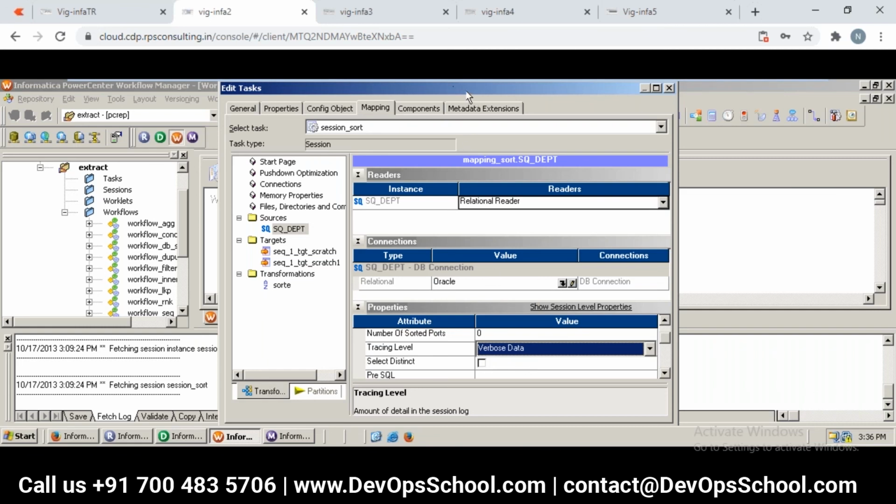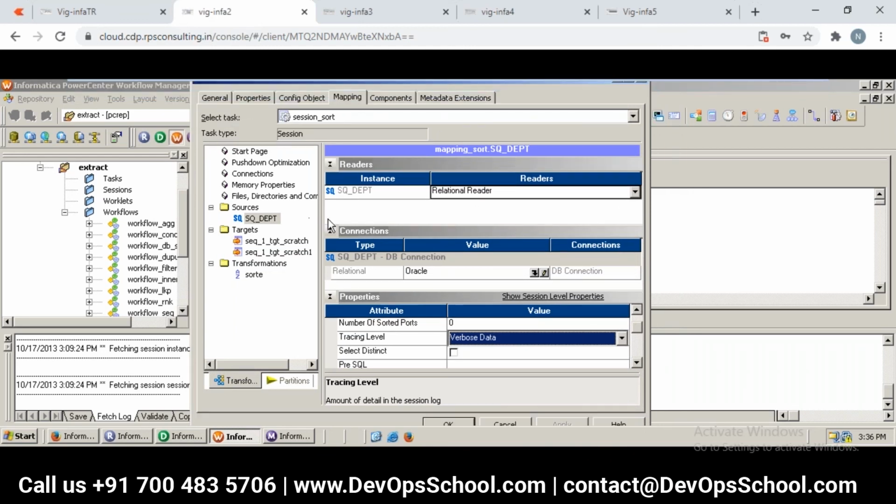You guys can start doing it. One example: if you face any problem with, let's say, the source qualifier, where we are unable to read the data, then change this trace level so that you get the complete data. And whichever row has a problem, we can easily isolate the problem at the source level itself. Remember, so please start doing it.